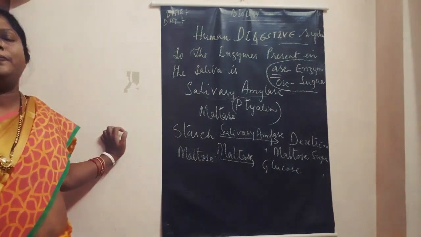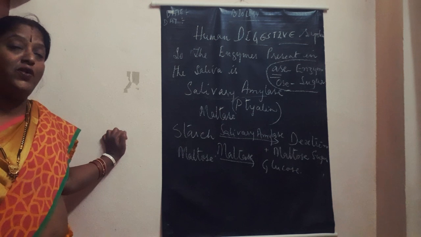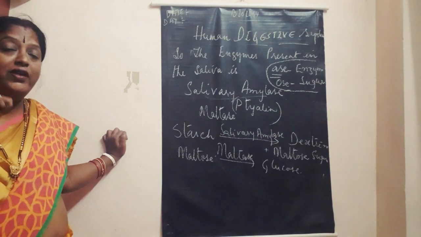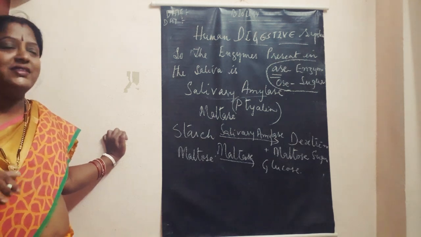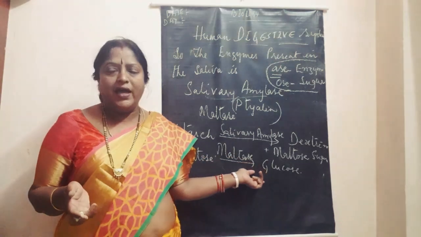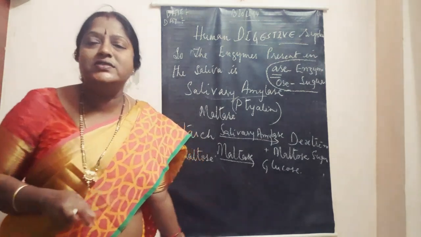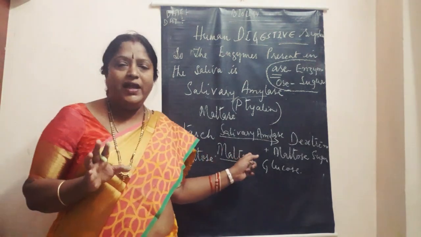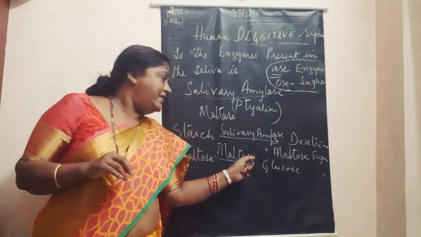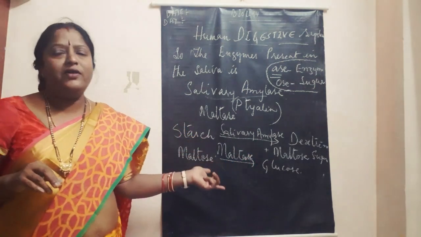That's why people say that we should chew the food for a longer time, and when you chew the food for longer, you get a sweet-like taste. That is because of the glucose. As food stays for a short time in the mouth, starch is partially digested. Then we'll go to the next part of digestion.